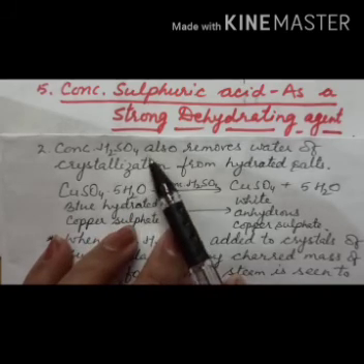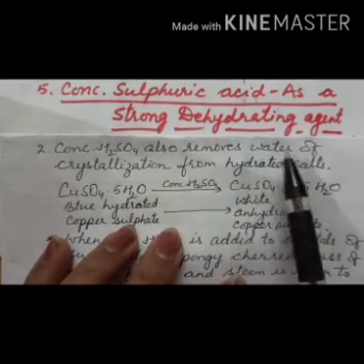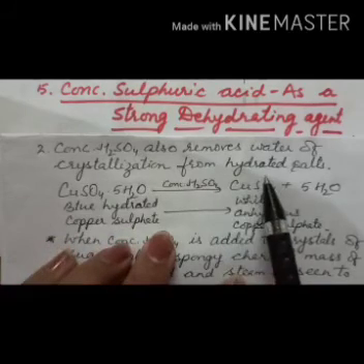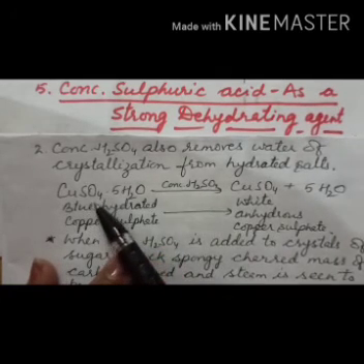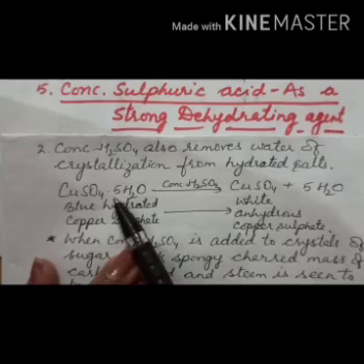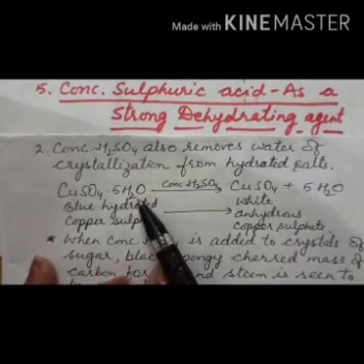Now next, concentrated sulfuric acid also removes water of crystallization from hydrated salts. What are hydrated salts? You know, those which contain water of crystallization. For example, CuSO4.5H2O. What is it? Hydrated copper sulfate.